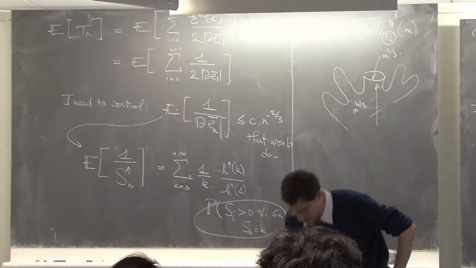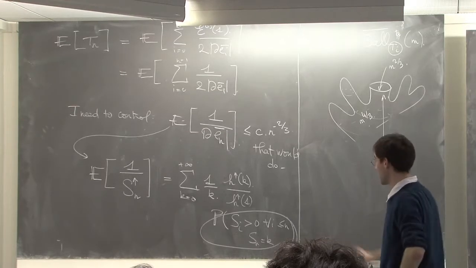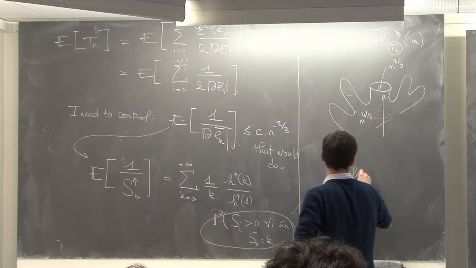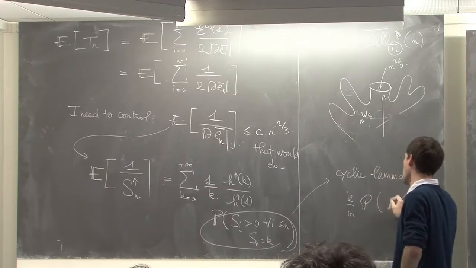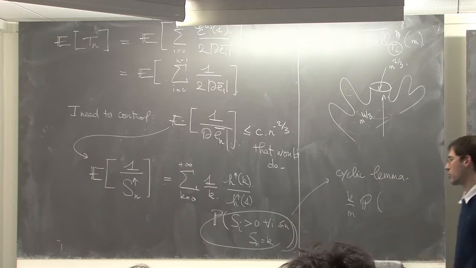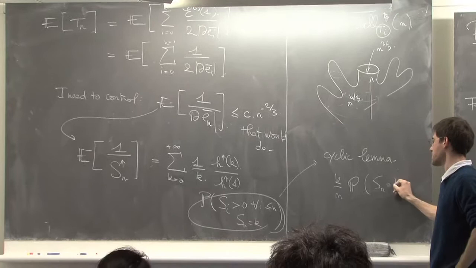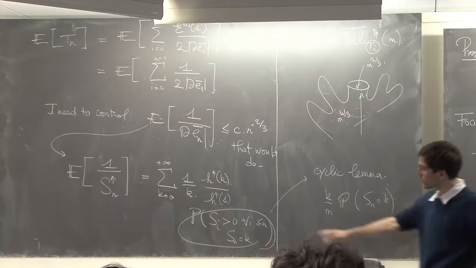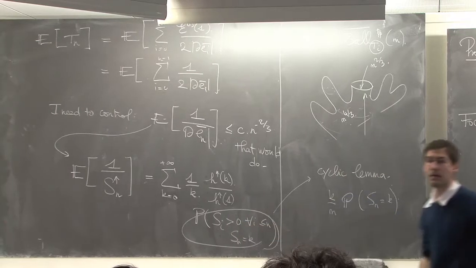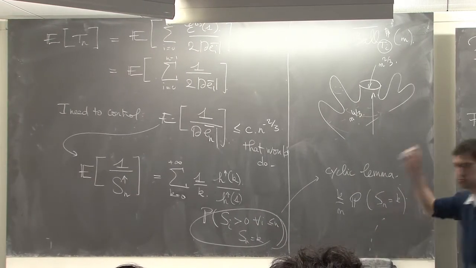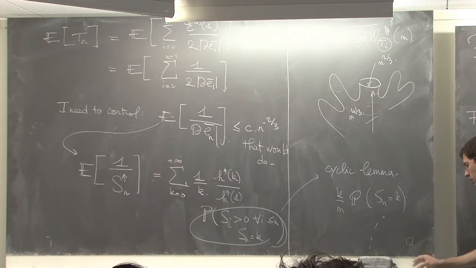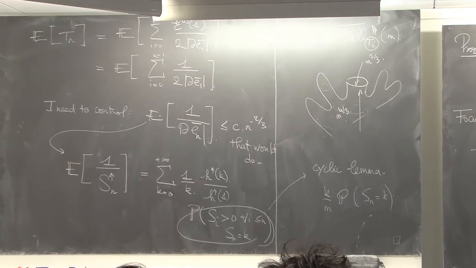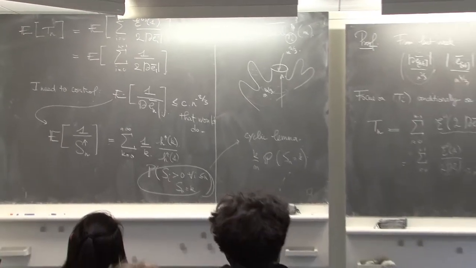It's exactly the calculation we did. You use the cyclic lemma. It's k over n times the probability that the standard random walk there, at time n is equal to k. So you get rid of this conditioning by the cyclic lemma, and then there are a few more lines here. You need to use some estimates on the random walk, the local limit theorems, and so on. But I wanted to show you that this cyclic lemma pops up in the proof again. I stop here. Thank you.